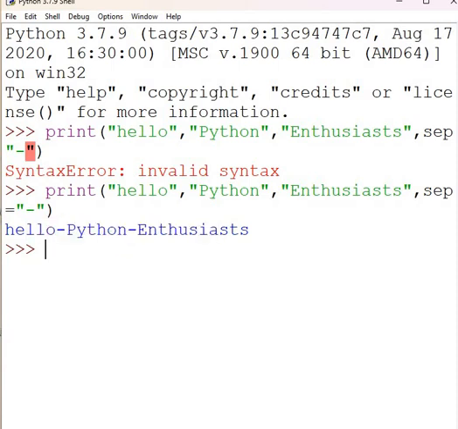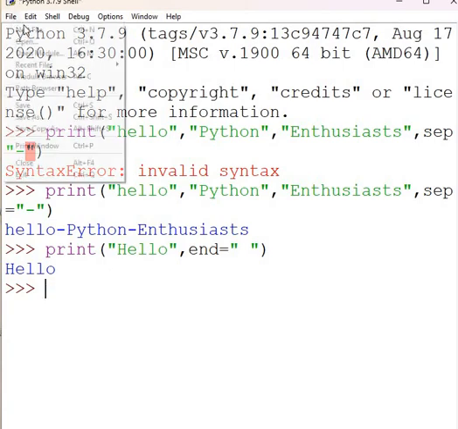Now let's play around with the END parameter. This allows us to control what character comes at the end of the print statement. So we'll write something like this. Hello, and I'm putting a space here.